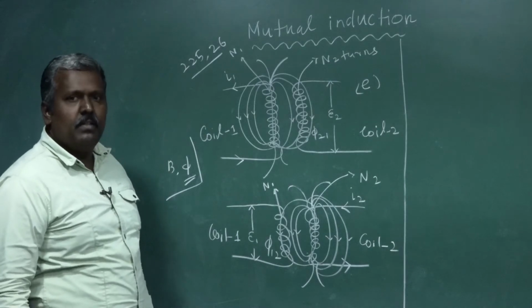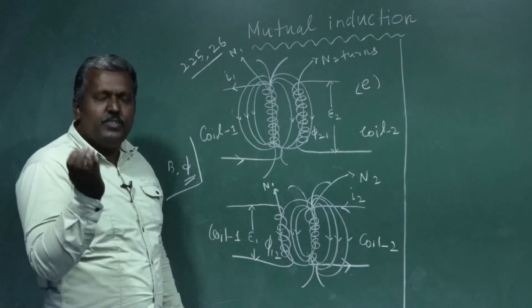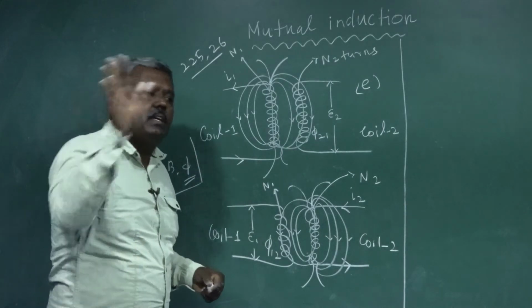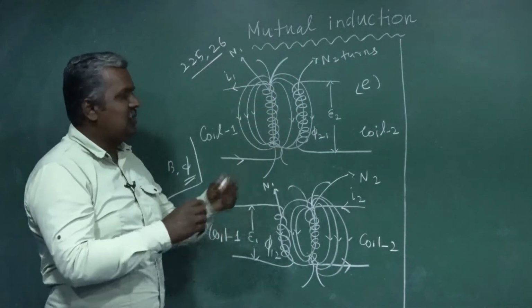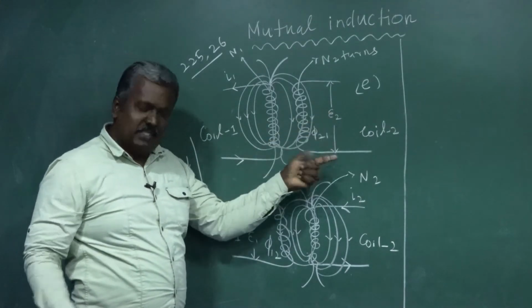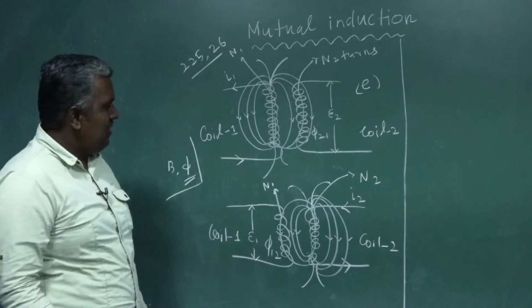What is the phenomenon? When electric current passing through a coil changes with respect to time, EMF is induced in another coil or neighboring coil. So here current passes through the first coil, and EMF is induced in the second coil. That's all.